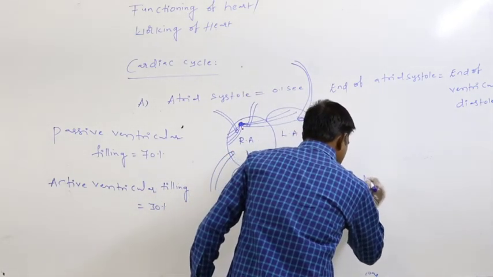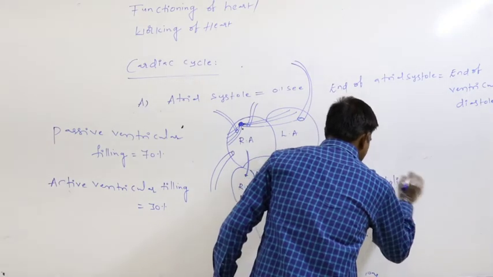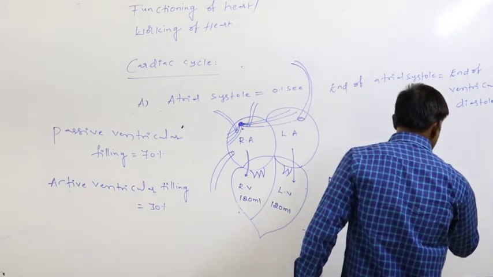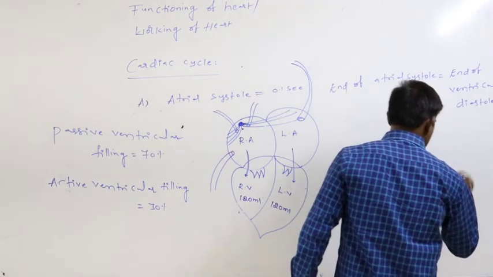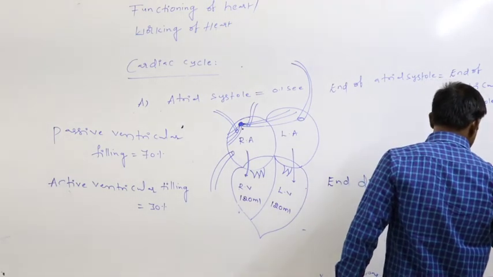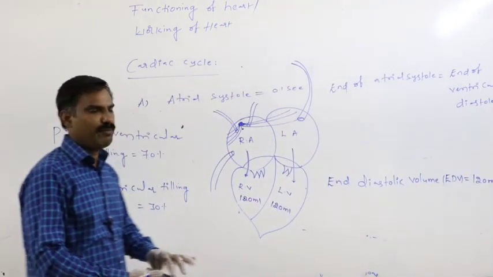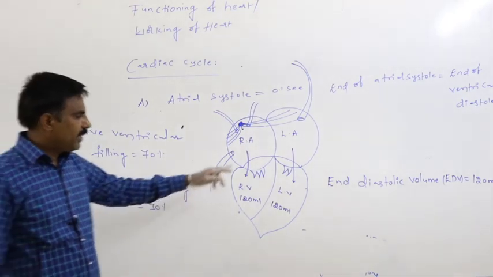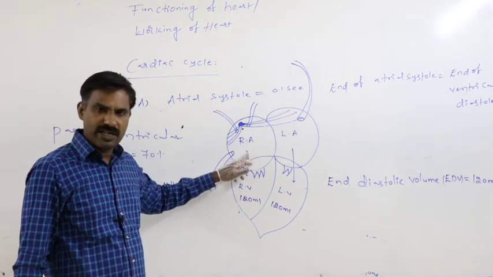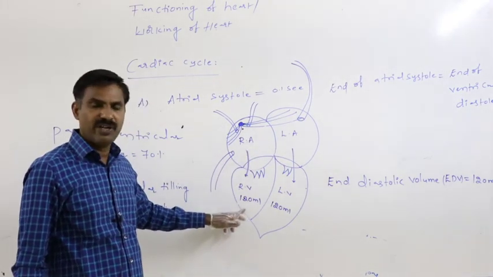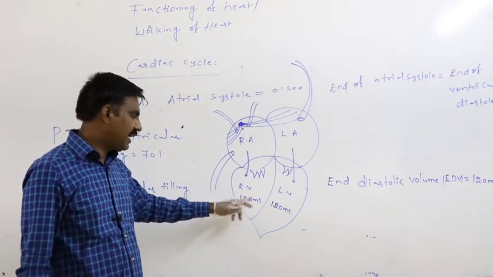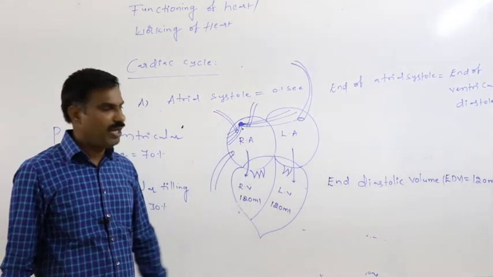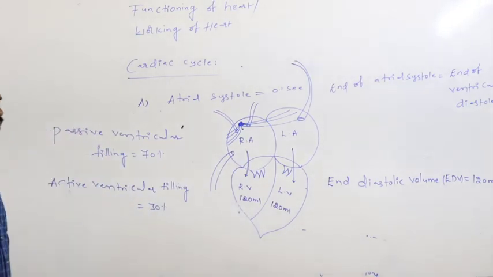That is said to be the end diastolic volume, simply called the EDV, which is equal to 120 ml. Definitely, end diastolic volume, that is EDV, equals 120 ml. Means at the end of atrial contraction or at the end of ventricular relaxation, finally in each and every ventricle the volume of blood present is 120 ml. That is said to be the end diastolic volume or EDV.